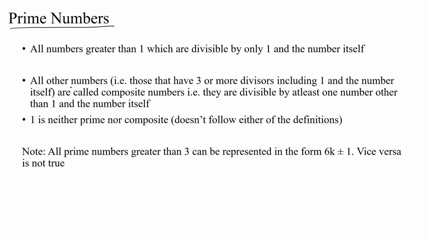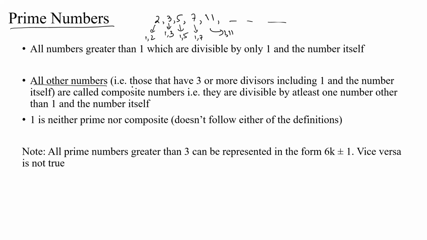And the definition of composite numbers is that a composite number should have more than two factors, including 1 and the number itself, which 1 does not have. So 1 is neither prime nor composite. All the other numbers are either prime or composite. Some examples of prime numbers are 2, 3, 5, 7, 11, and so on. The factors of 2 are 1 and 2. Factors of 3 are 1 and 3 only. Factors of 5 are 1 and 5. Factors of 7 are 1 and 7. Factors of 11 are 1 and 11.